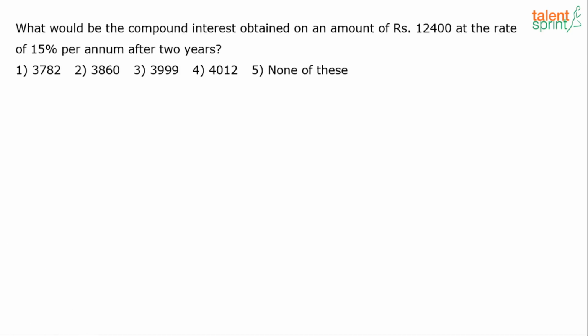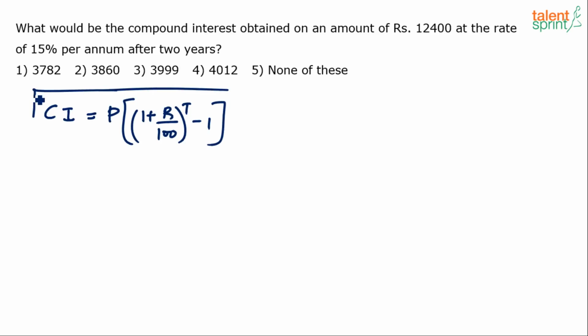Compound interest, CI, can be calculated as, if you take P common there, it is 1 plus R by 100 whole to the power of T minus 1. I mean, this is the formula, if at all you want to go by the formula there. So let us substitute the values. You have been given all the three values, right?